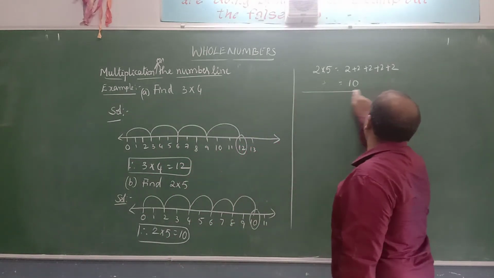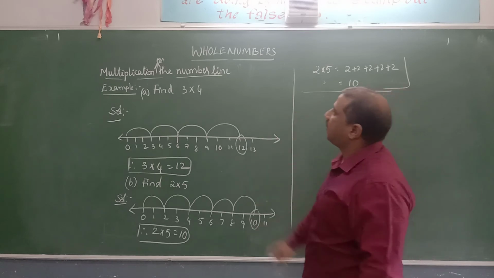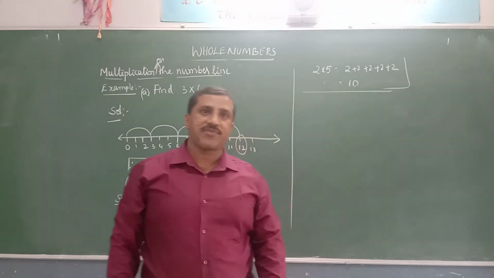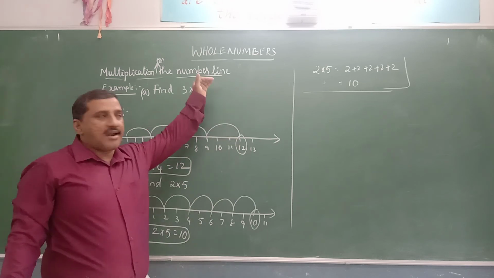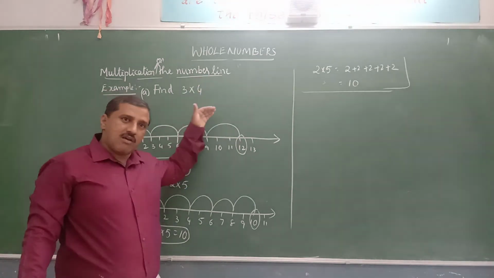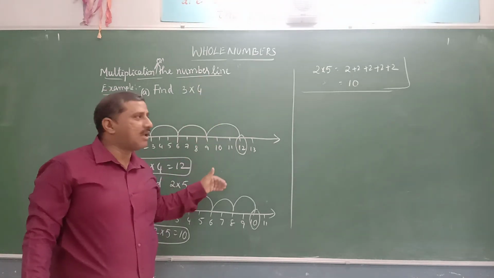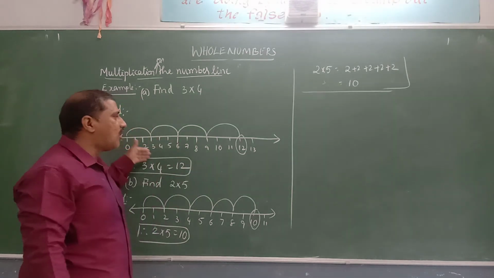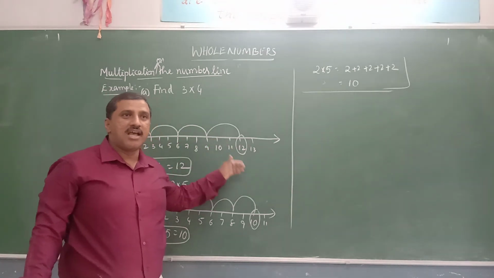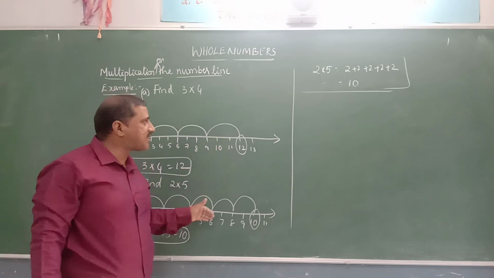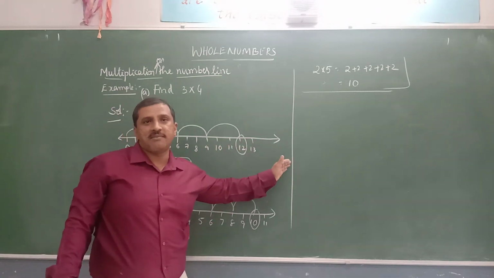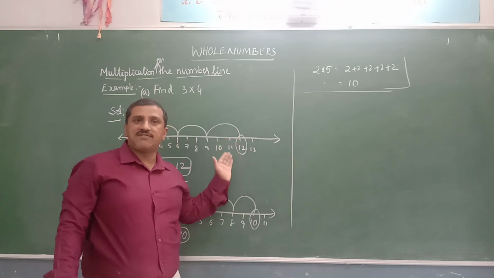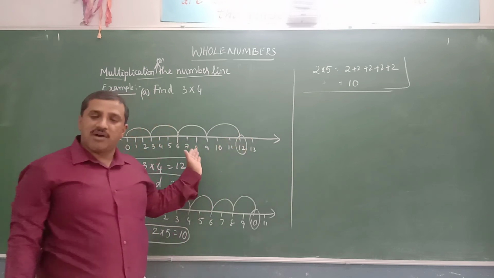Now with this knowledge, what we have studied here today, that is natural numbers and whole numbers, and some of the properties. We studied the smallest whole number, representing whole numbers on the number line, predecessors and successors, and the comparison of whole numbers. Right side number will be greater than the left side number. Left side numbers are smaller numbers.